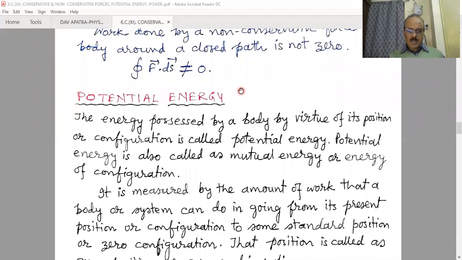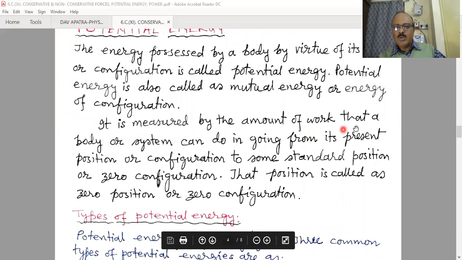But here, by virtue of position or configuration, position in a conservative force field, or when the body is deformed or there is a change in configuration and a conservative force is involved, it possesses some energy, and that is potential energy. Or simply, the energy possessed by a body by virtue of position and configuration is called potential energy. Potential energy is also called mutual energy or energy of configuration.